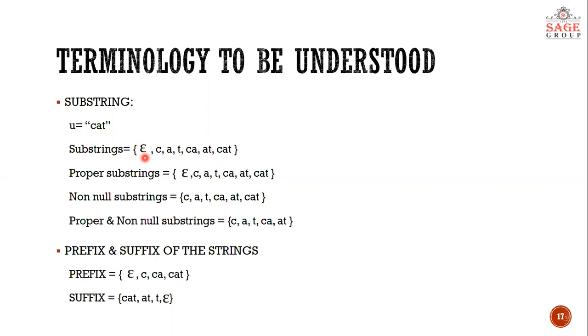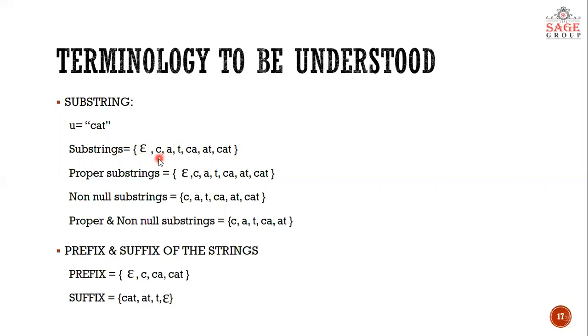So here, the substrings of cat will include epsilon, the null string, and we'll include that string itself also. So you can see here that at last we have written cat also in substring. Very much similar to set theory, when we write subsets we also write a null set, and the set itself is included in the subsets. So here epsilon is here, cat is here.